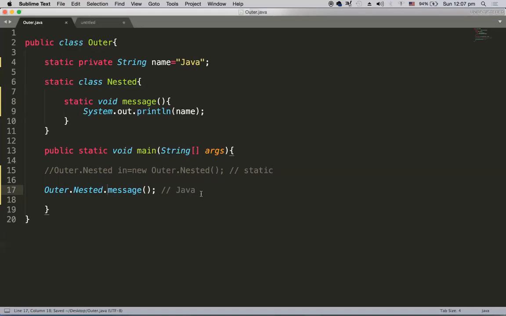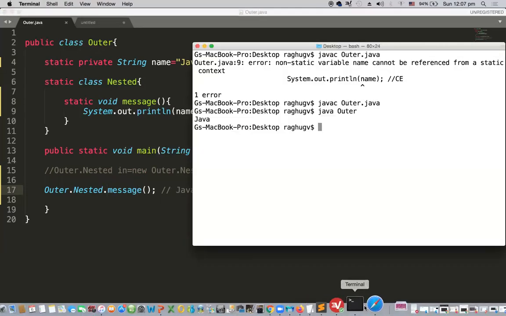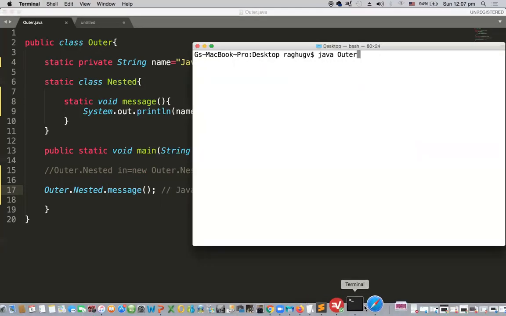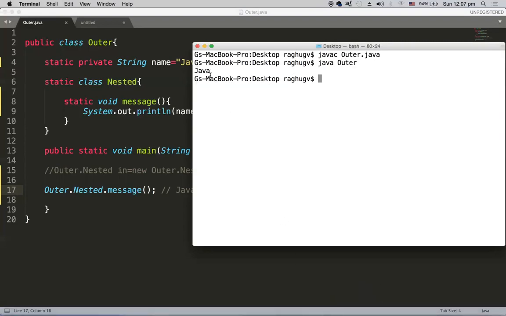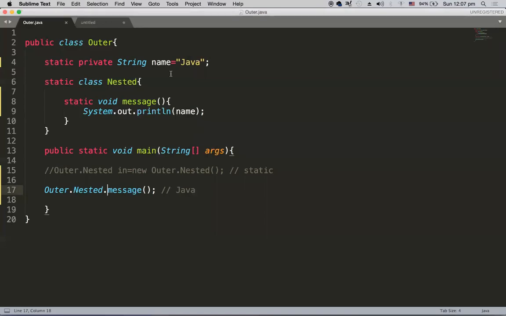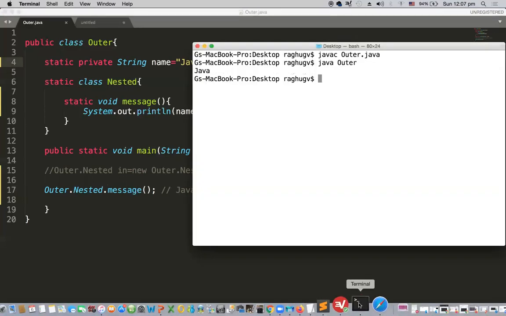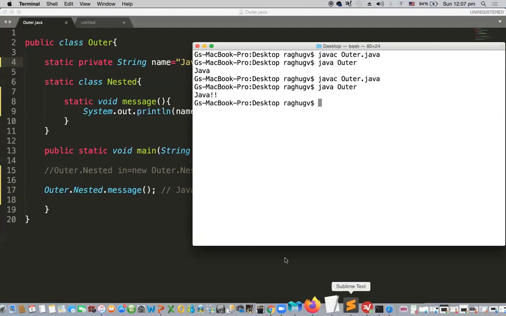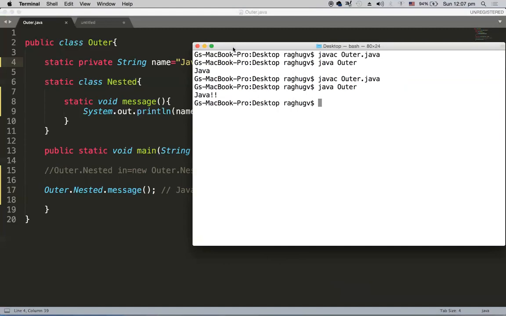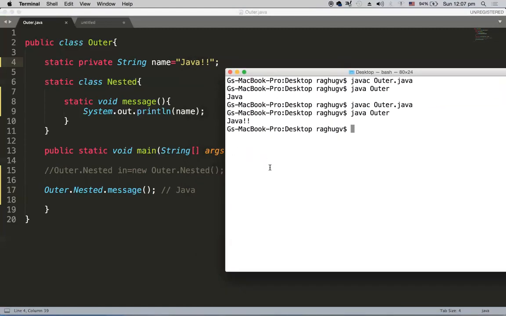So when everything is static, you don't require an object to be created. Let me compile this. javac Outer.java compiled successfully, and when I say java Outer, it is going to give me Java. Now let me make the difference from the second program to this program. Now my behavior is a little bit different. Let me compile it again. java Outer, now we can see Java and two apostrophe symbols following.